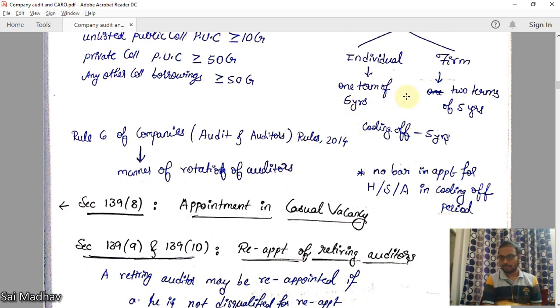What happens after this 5 years or these two terms of 5 years? There should be compulsory cooling off period of minimum 5 years. For example, if an auditor is appointed in 2010, that auditor is an individual auditor. For 5 years, he can hold the office. That is, up to 2015, he can hold the office. From 2015, there should be a cooling off period of 5 years till 2020. In 2020, he can be appointed as an auditor.